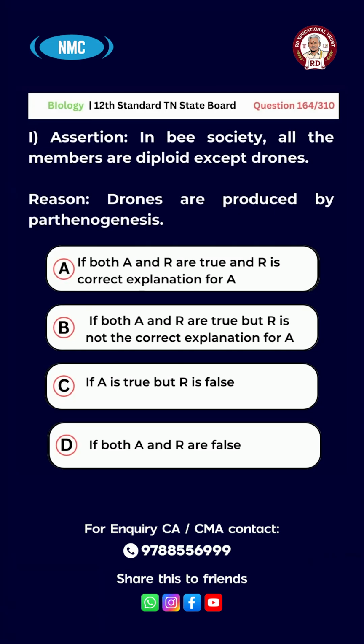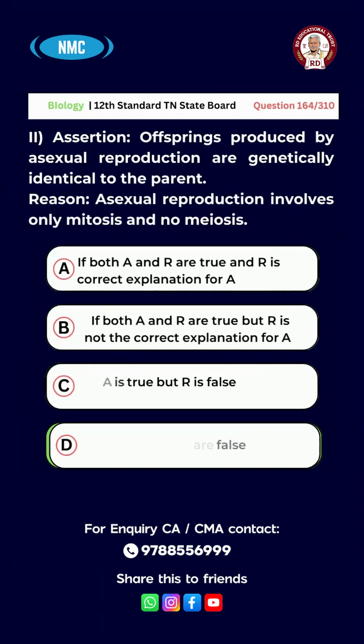A, if both A and R are true and R is the correct explanation for A. B, if both A and R are true but R is not the correct explanation for A. C, if A is true but R is false. D, both A and R are false. And the right answer for this question is option A, if both A and R are true and R is the correct explanation of A. Second question.